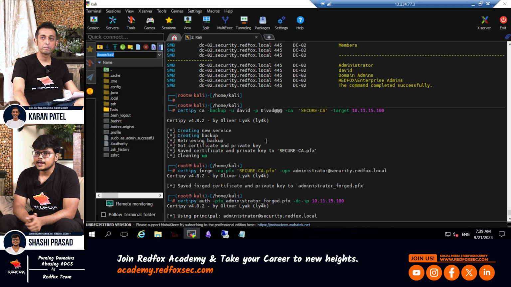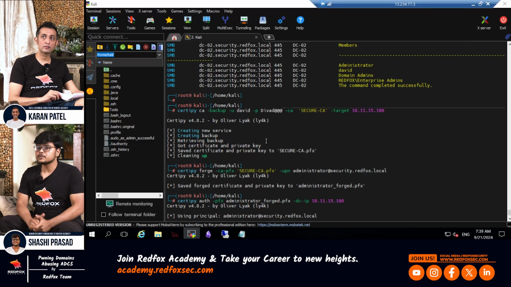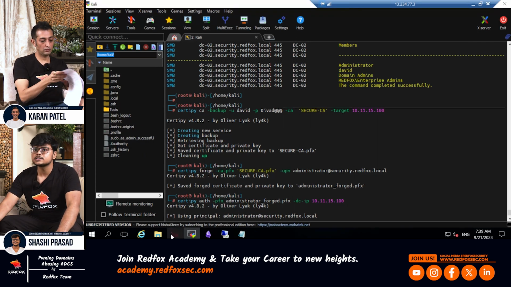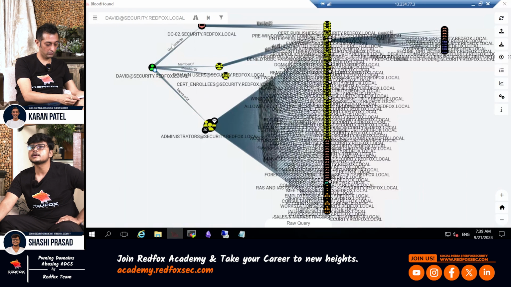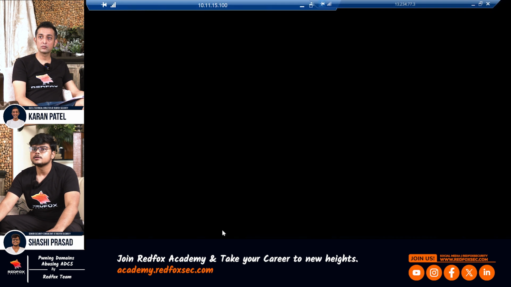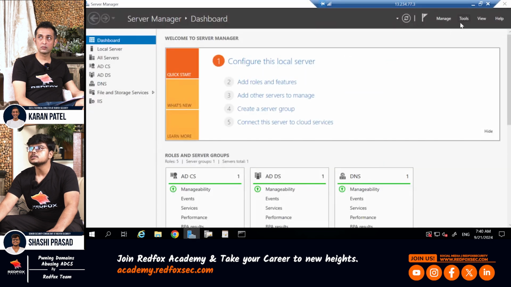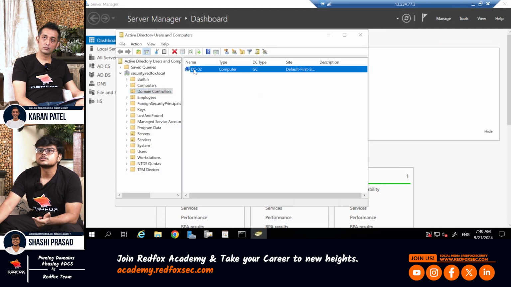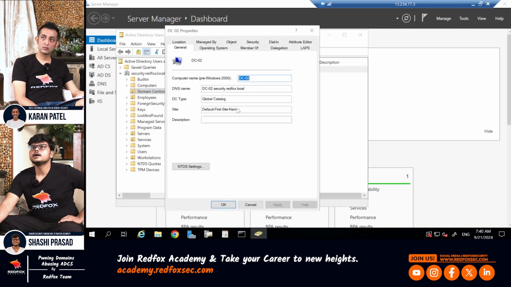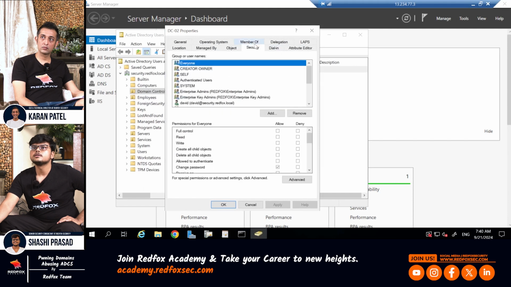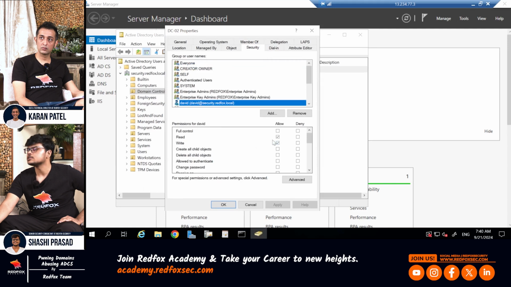Okay. And let's come to the fixing part. So what you can do, basically, you just disable this generic right over this. Let me open Users and Computers. Let me remove that misconfiguration. Let's go to the properties, and if we go to the security, this user had this generic right over this. So we can just remove this user from here directly.